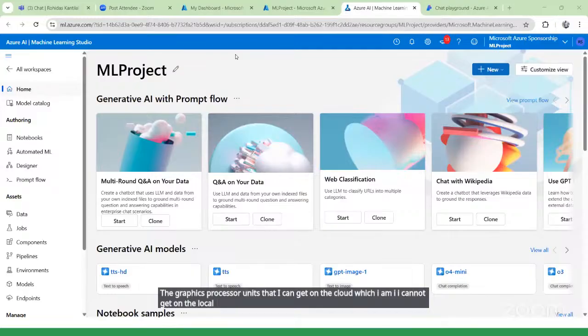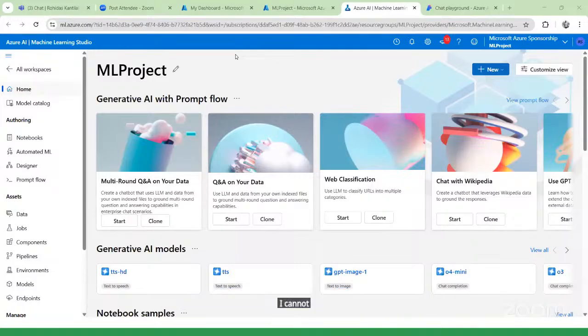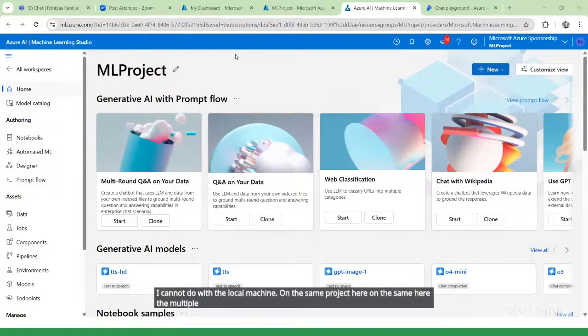Again, one more important thing about using the Jupyter notebook on the cloud is that I can collaborate with many people, which I cannot do with the local version, right? On the same project, multiple people can work together, but on a local system it is not possible.